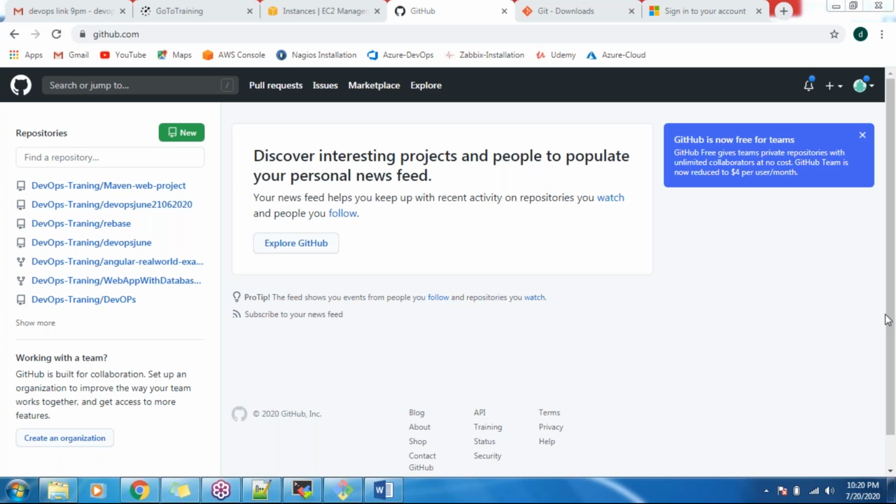Are we covering both concepts in this course, Kubernetes and Ansible? Yes, we are covering them.